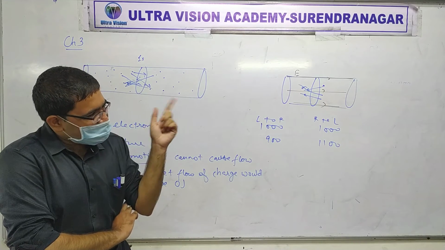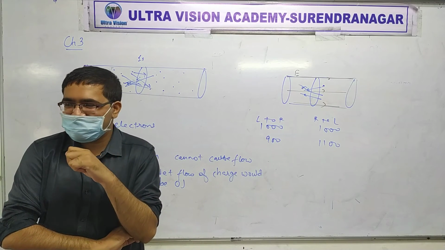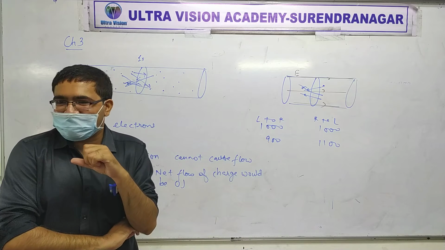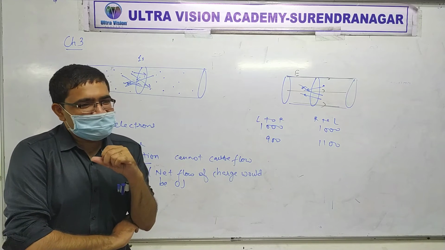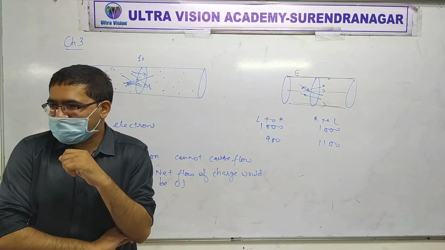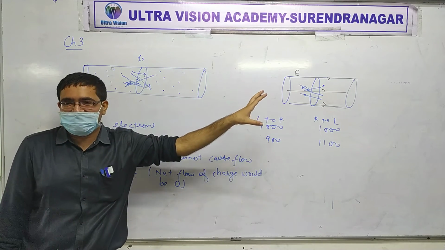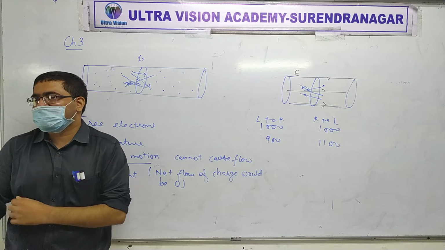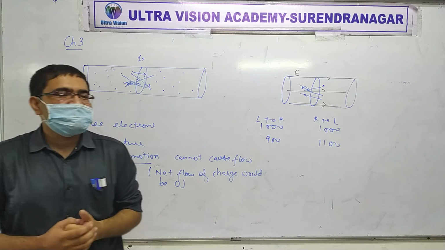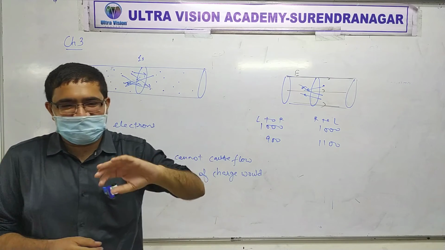Didn't anyone find something strange here? Doesn't it contradict what we have learned earlier? What have we learned? Inside a conductor, electric field is zero. So we are creating electric field inside.